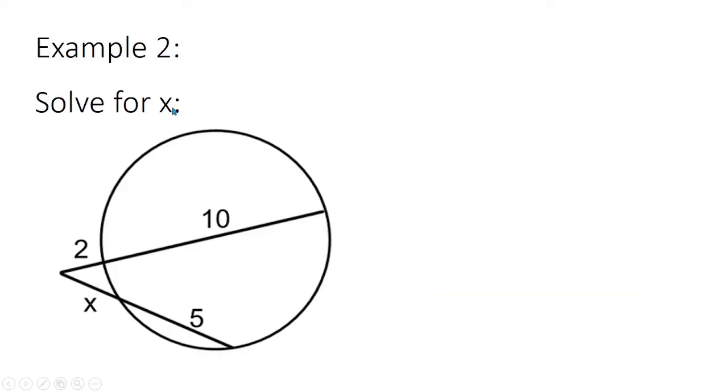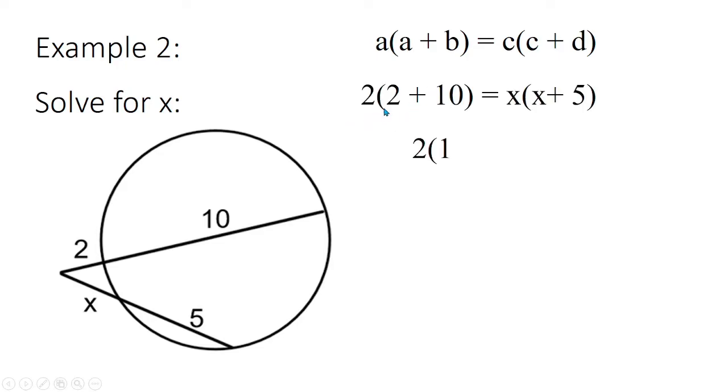Okay, next, another example. So, again, let's find the value of x here. Using the equation a times a plus b is equal to c times c plus d. So, what is our a? 2, and b is 10. Then, c is x, then d is 5. Or, it can also be the other way around. A is x, b is 5. Then, c is 2, then d is 10. So, whatever. Anyway, they are equal. So, we have 2 times 2 plus 10 is equal to x times x plus 5.